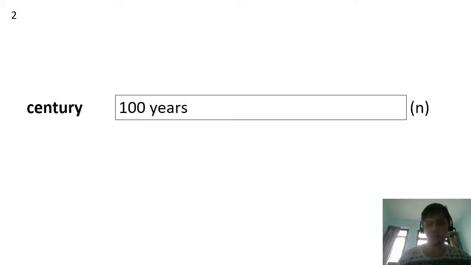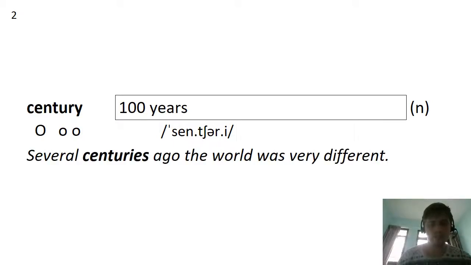Second word of the day is century. Century is 100 years. It's a noun. How many syllables in century? 3. Stress on the first. Century. Several centuries ago, the world was very different.